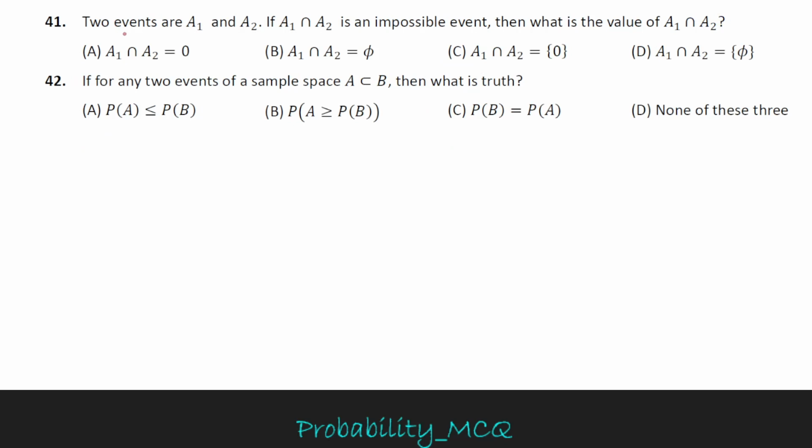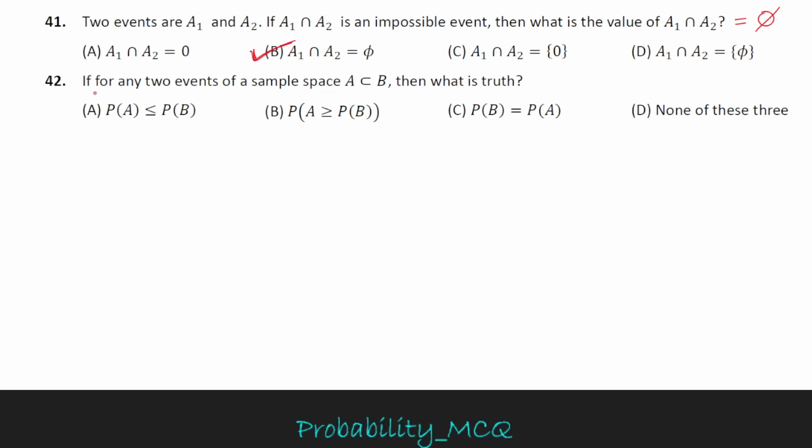Question 41. For two events A1 and A2, if A1 intersection A2 is impossible event, then what is the value of A1 intersection A2? When events A1 and A2 are impossible, then the value equals phi, means empty set. So option A is correct option. A1 intersection A2 equal to phi is correct option.